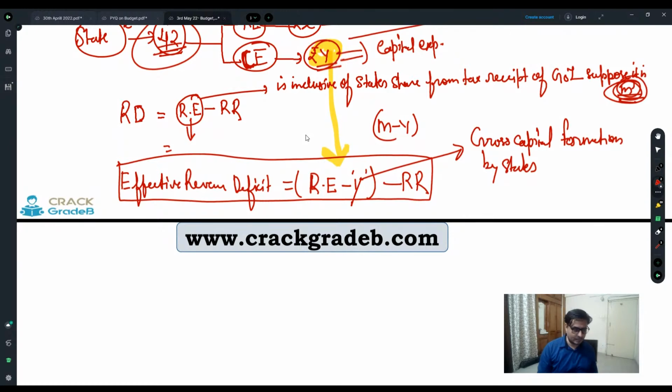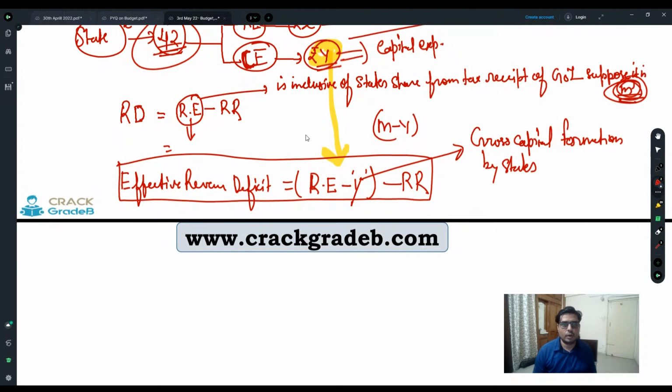Discretionary grants can be given by the union on its will and wishes to the state government. For example, sometimes Bihar Chief Minister Nitish Kumar asks many times that Bihar needs a special package. So this special package is at the discretion of whom? Union government. So that is the discretionary grant, whereas under the Finance Commission, that is mandatory grants.